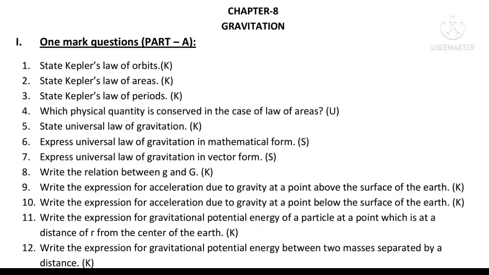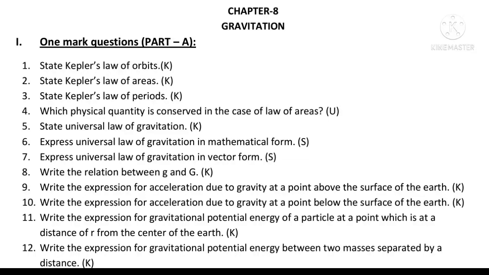Write the expression for acceleration due to gravity at a point below the surface of the earth. Yes, gd is equal to g into 1 minus d upon R. Write the expression for gravitational potential energy of a particle at a point which is at a distance r from the center of the earth.